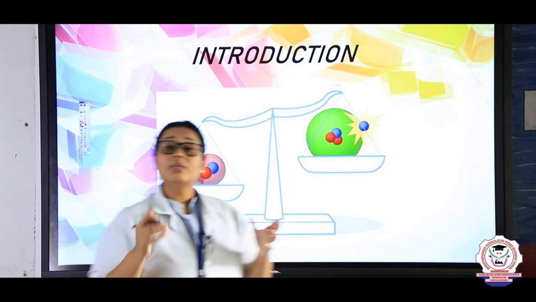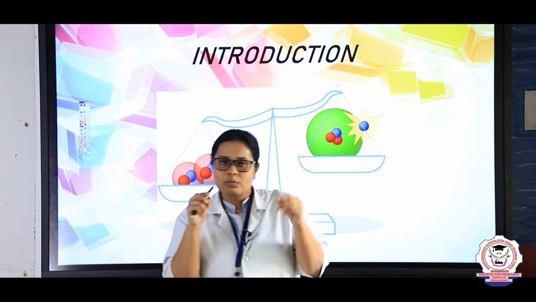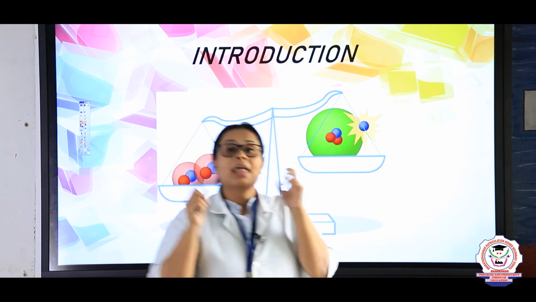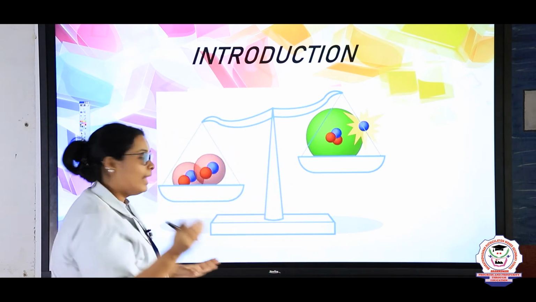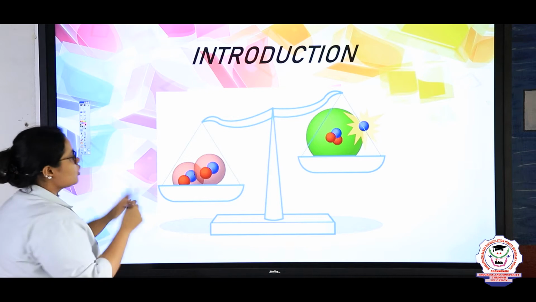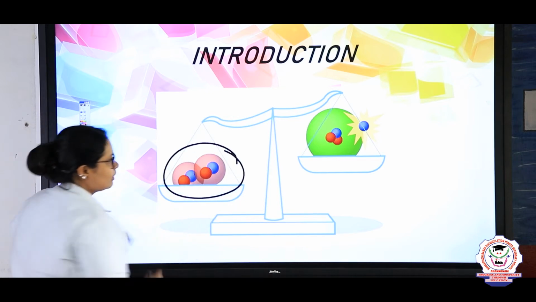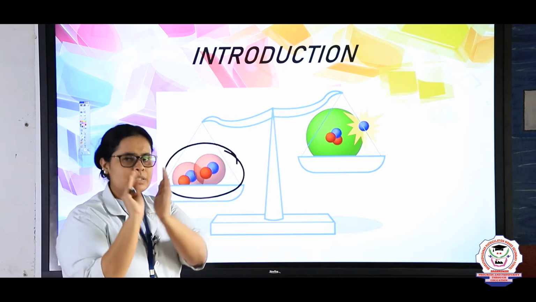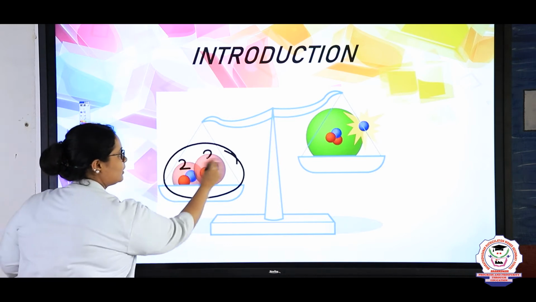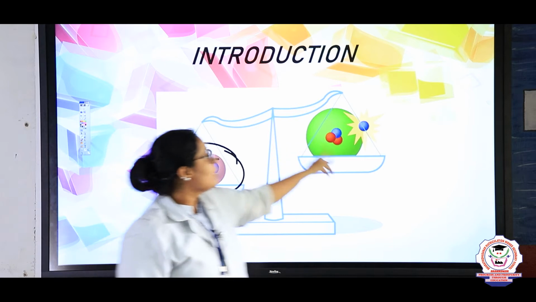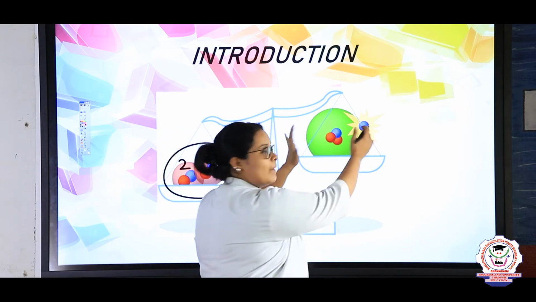In the same way, children, whenever you are talking about atoms, molecules, the small particles which are present, there you will consider that if the atoms are more, then the mass will be high. So here in this diagram you can see, children, there are two balls, right? They are small balls only, but here there are 2 atoms and here it's 2 atoms. In the same way, here if you are comparing, there is a bigger ball, right?